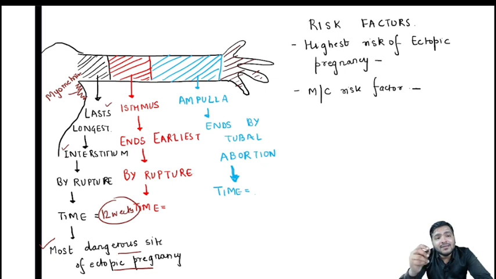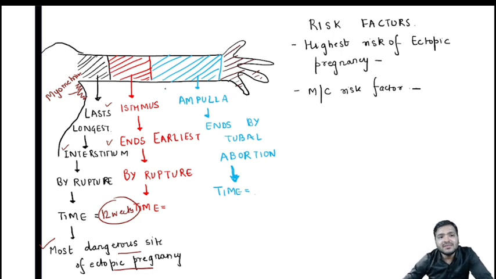All the blood supply and structural support is provided by the myometrium. Since it is attached to the interstitium part, the ectopic pregnancy in the interstitium part will last longest, up till 12 weeks, and ultimately when it ruptures it will be the most dangerous rupture, and that's why it is the most dangerous site of ectopic pregnancy.